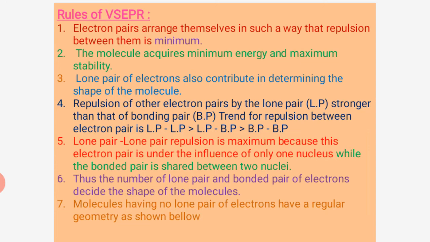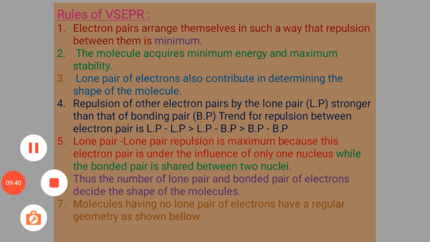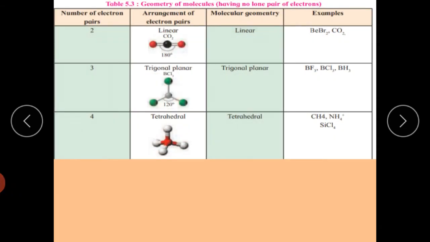And the molecules having no lone pair of electrons have a regular geometry as shown below. That is, there are two types of molecules. The first contains no lone pair, and the other contains lone pairs. The lone pair also plays a main role in the geometry of the molecules, as shown below. Now the geometry of the molecules having no lone pair of electrons.